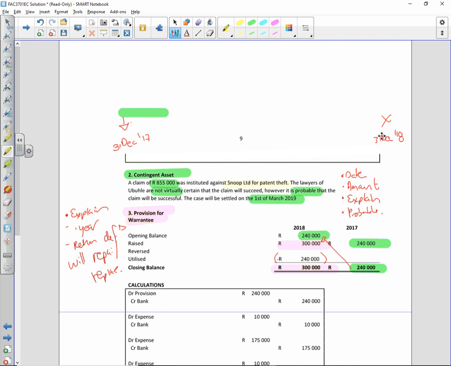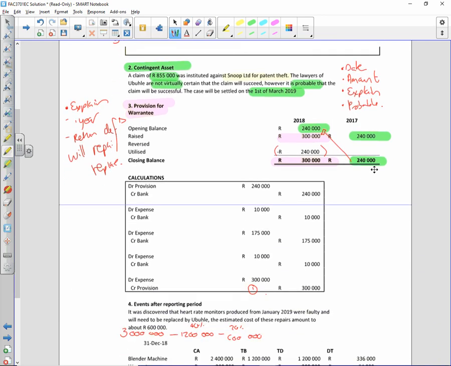Right, so just quickly going through those journal entries. These are all the journal entries for 2018. Remember, I'm sitting on a provision of 240, and then I reverse that full provision, but I pay out of bank 250,000. The balance, that additional 10,000, goes to raising an additional expense. Is everybody comfortable with that? So I didn't raise enough expense last year. I raised the rest this year.